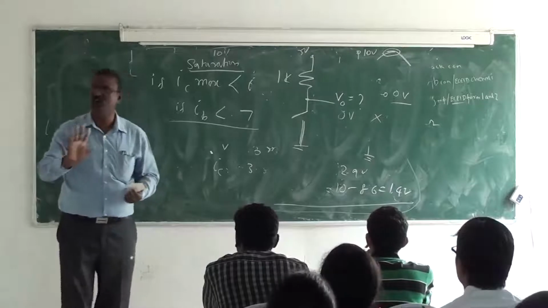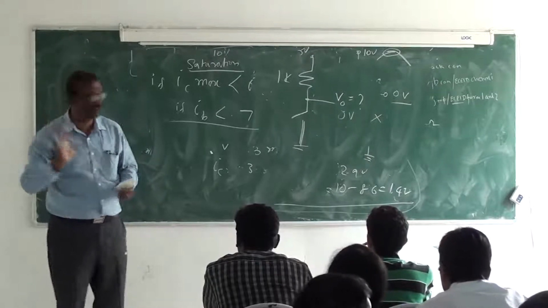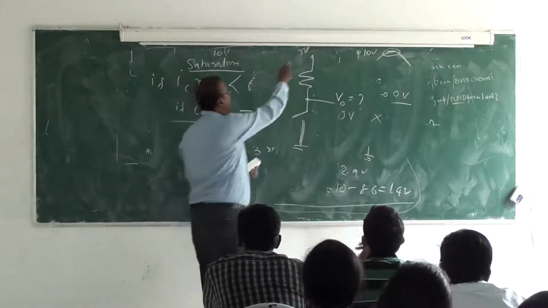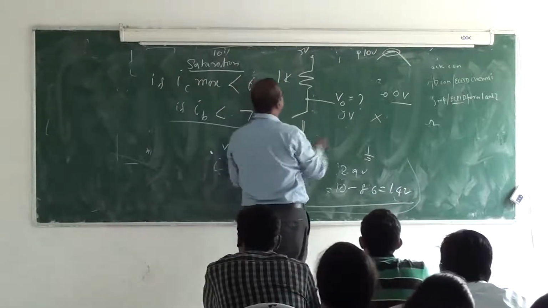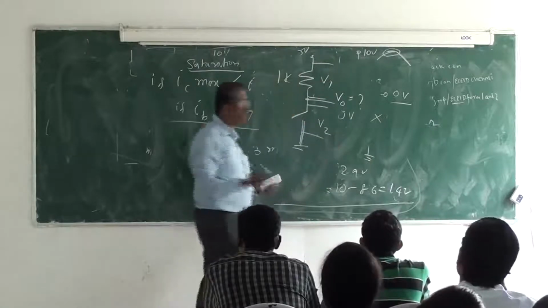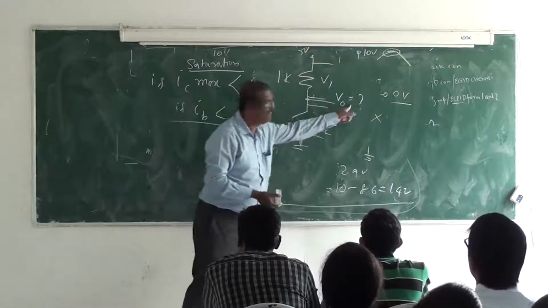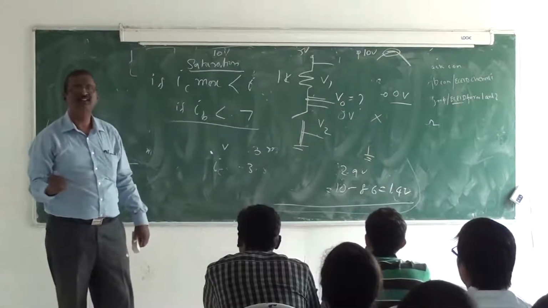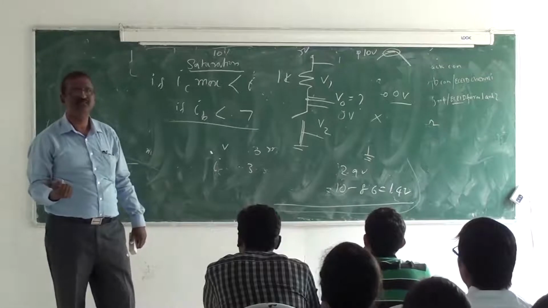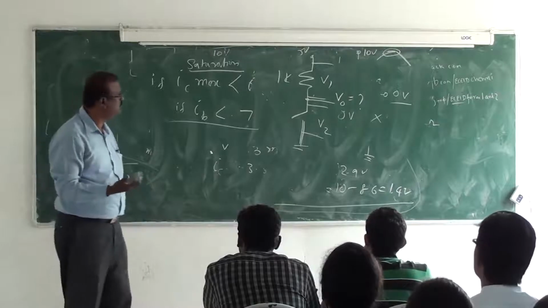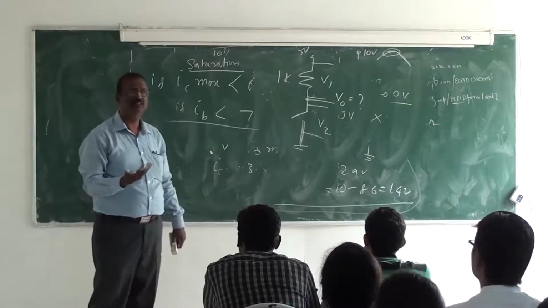I will not go beyond voltage; the maximum we are going to discuss is only about voltage. Here also I am dividing. I am applying 5 volts. What is the voltage across this, V1, and across here, V2? What are V1 and V2? V2 is nothing but V0. It has 5 volts. There is no current flow, so no drop. Essentially the entire 5 volts. V2 is 5 volts.